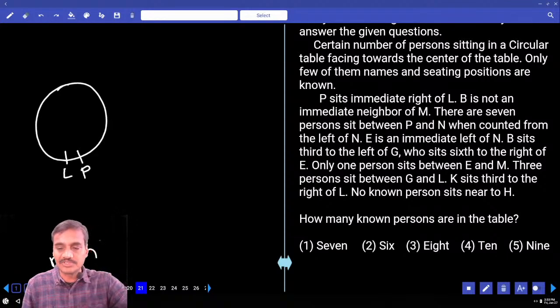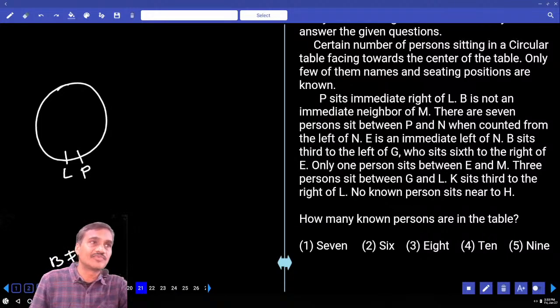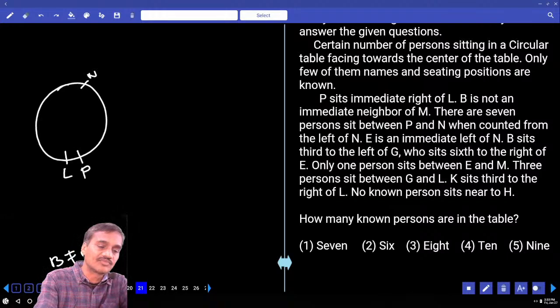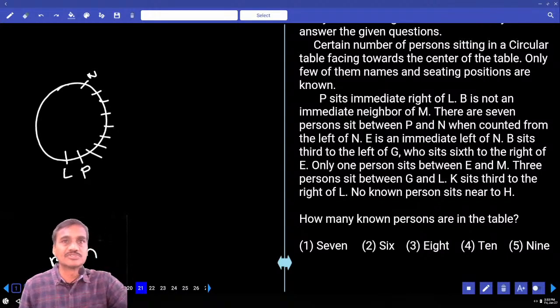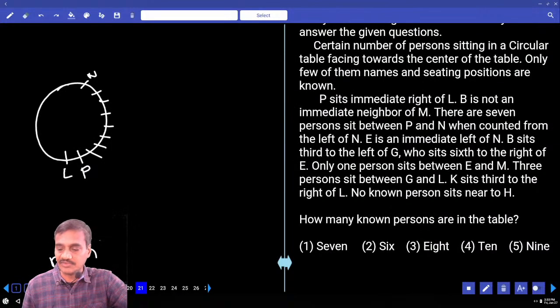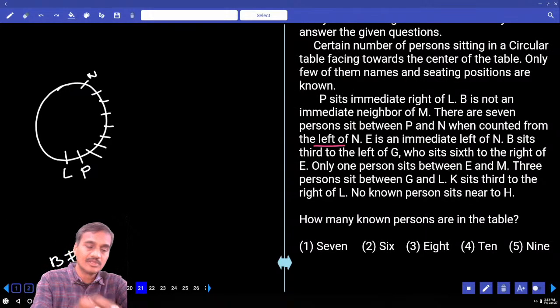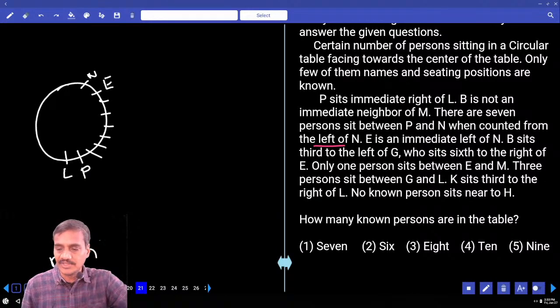And there are 7 persons between P and N. When counted from the left of N, if N is here, left of N there are 1, 2, 3, 4, 5, 6, 7. There are 7 persons between P and N. E is an immediate left of N.